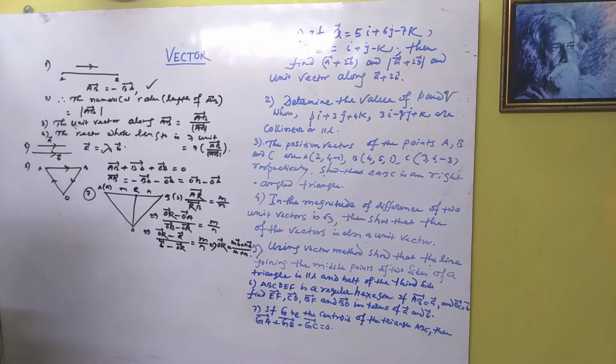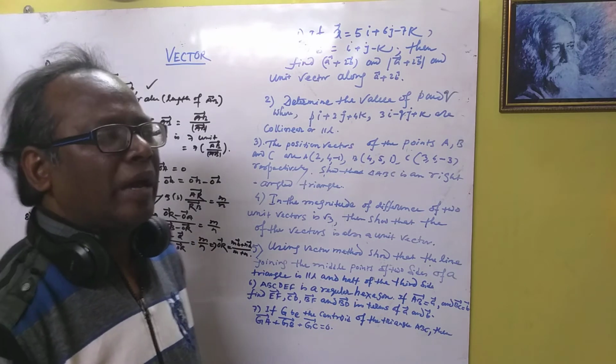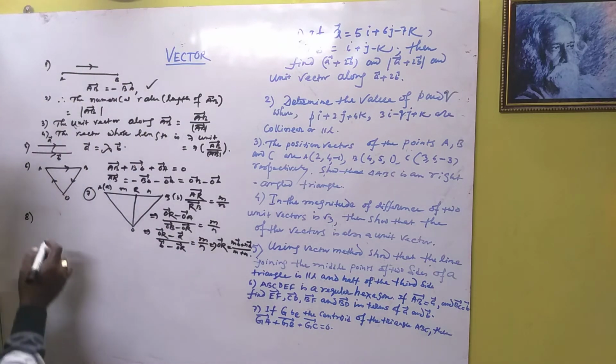Now the second point, the 7, 8 point. Related to the IJK, which is the notation of the unit vectors that are perpendicular to each other, mutually perpendicular.